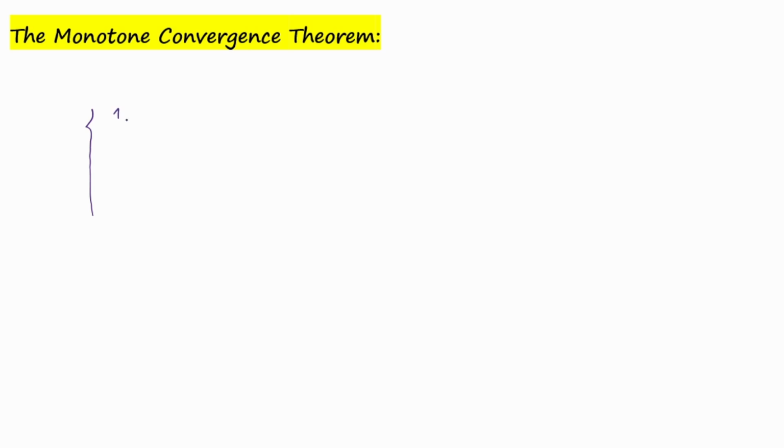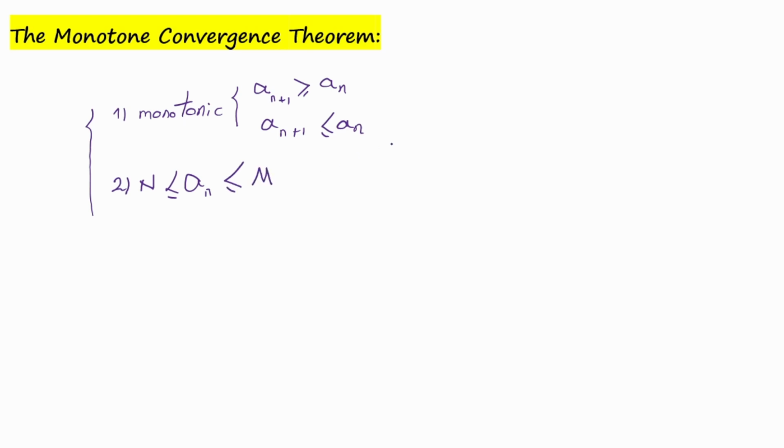Which means that if a sequence is monotonic, meaning it's either increasing or decreasing, and it is bounded, meaning that a sub n is confined between two numbers, which we call n and m, then the sequence a sub n converges to a limit, let's call it L.